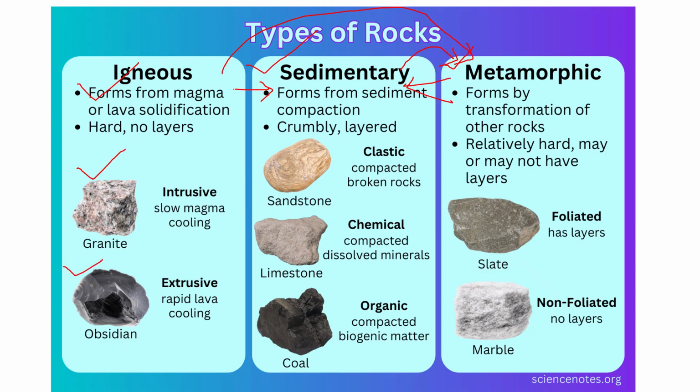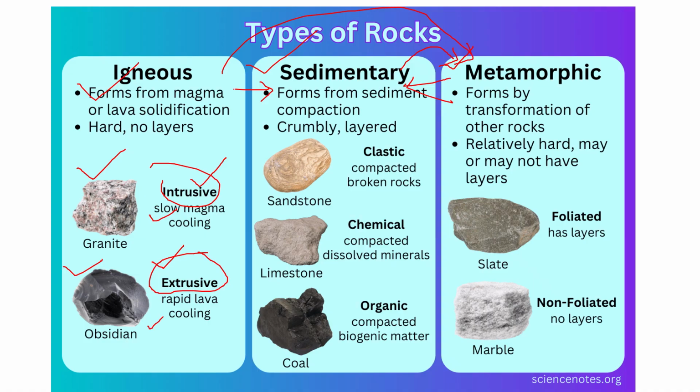Igneous rocks, based on the mode of formation, are classified into intrusive and extrusive igneous rocks. Extrusive rocks are the rocks which are formed above the surface after eruption of the magma. But intrusive rocks are those rocks which are formed below the surface, and these rocks form because of the slow cooling of magma. But since the temperature is very low outside, here the lava cools rapidly. So these are called extrusive igneous rocks.